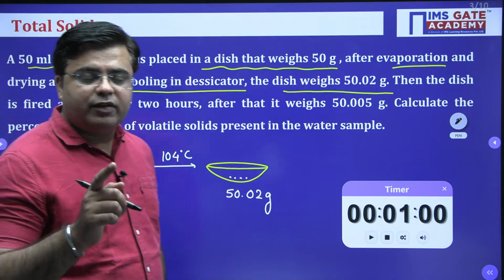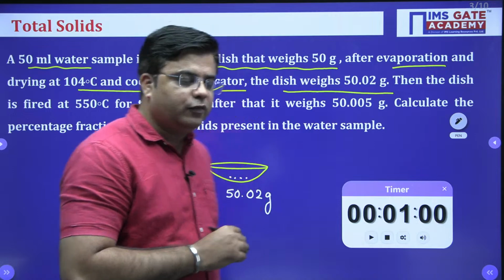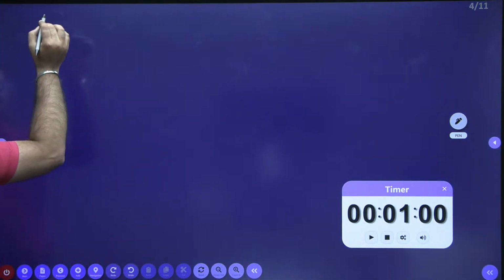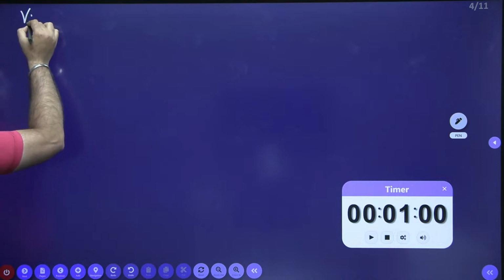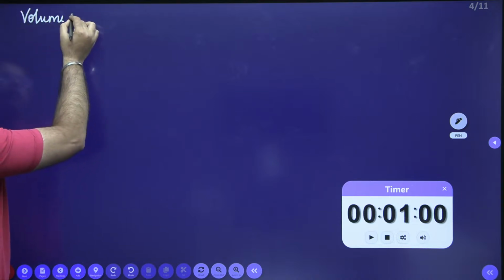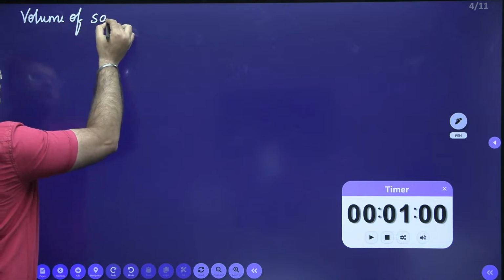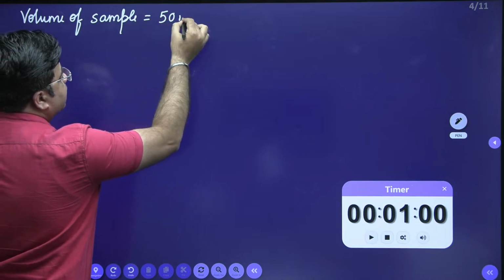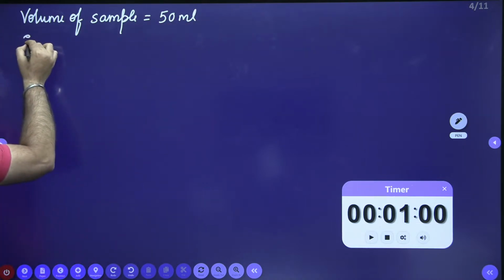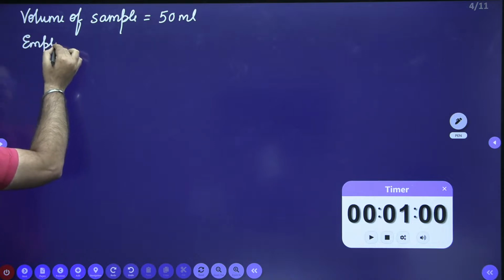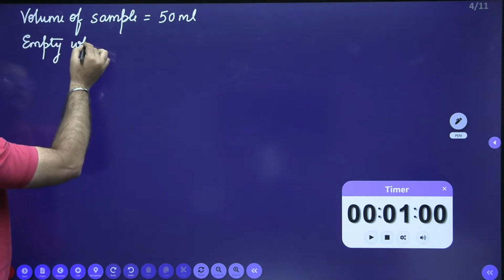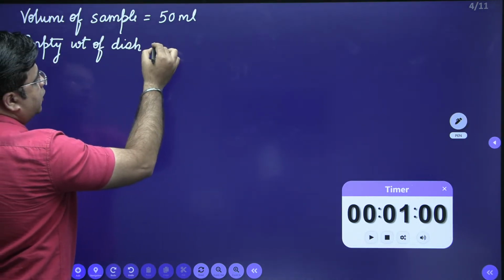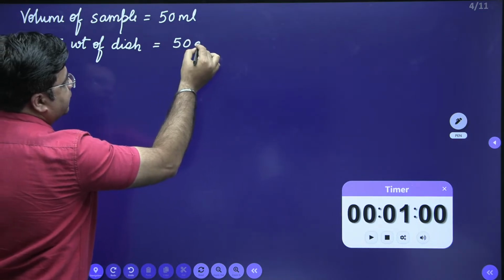So my step number 1 is to calculate the concentration of total solids. So step 1 is to calculate the concentration of total solids. So I will write the volume of sample. This is 50 ml. Now the empty weight of dish or crucible. This is given as 50 grams.